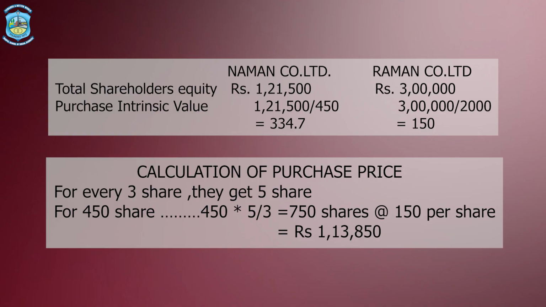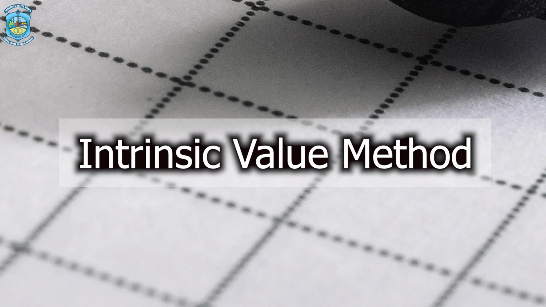So for 450 shares, the selling company would get 750 shares in the purchasing company. And what would be the value? The value would be 150. So these 750 shares would be multiplied by 150 and the amount would now become rupees 1,13,850. This is how purchase consideration is calculated under the intrinsic value method.